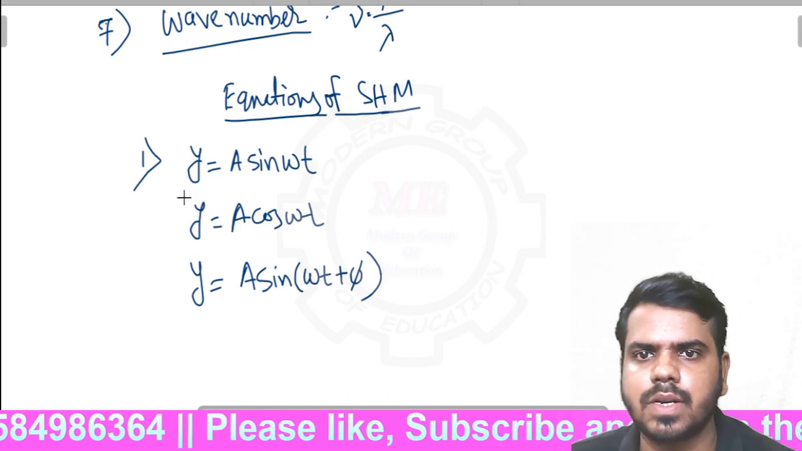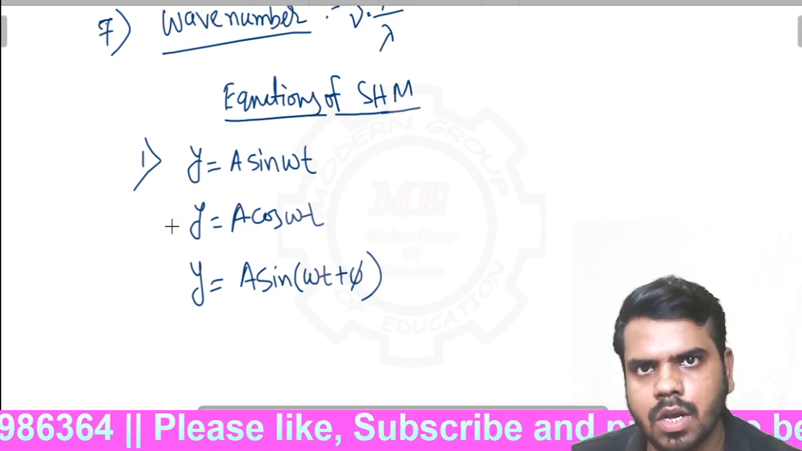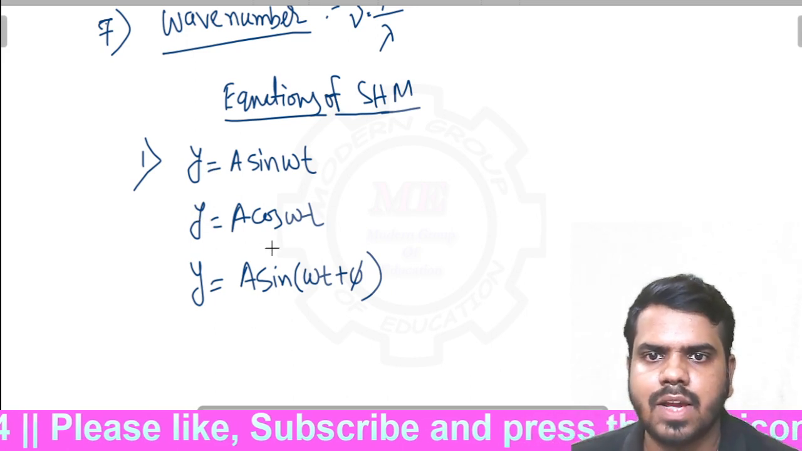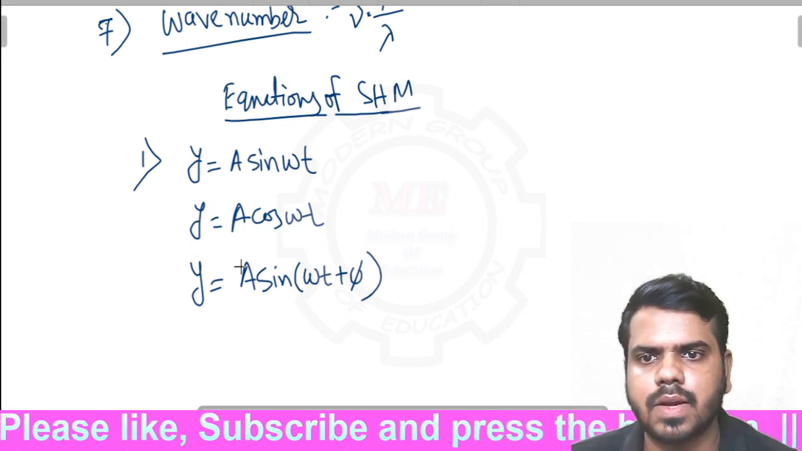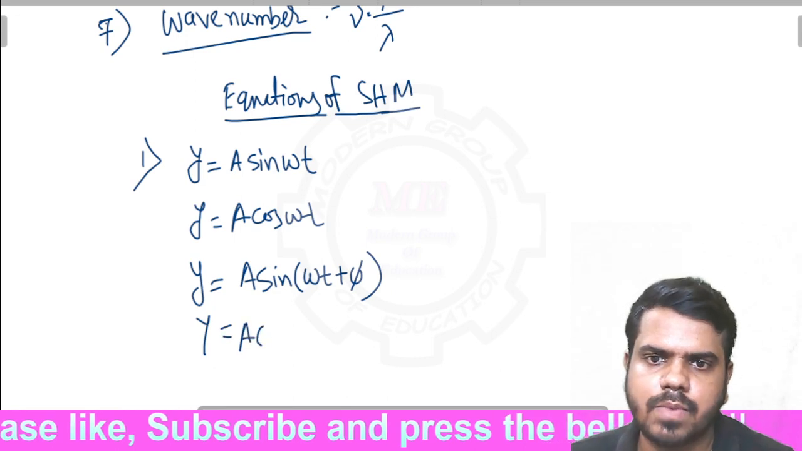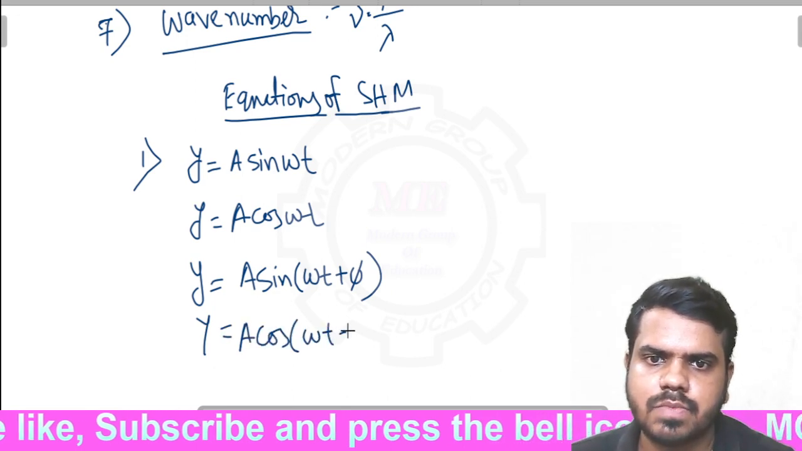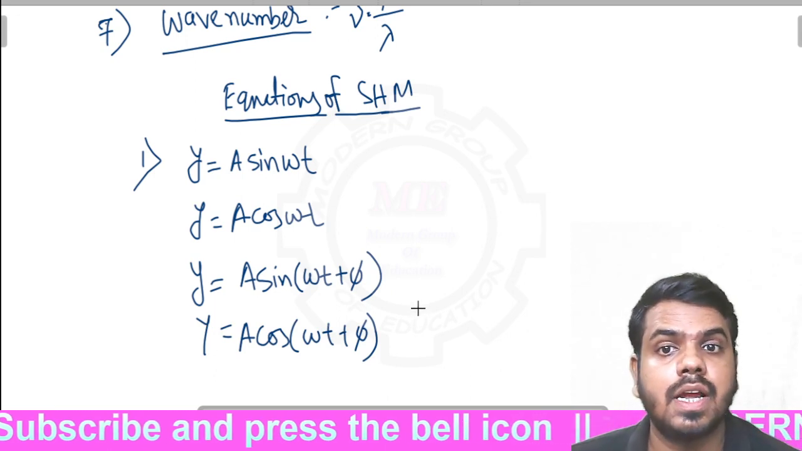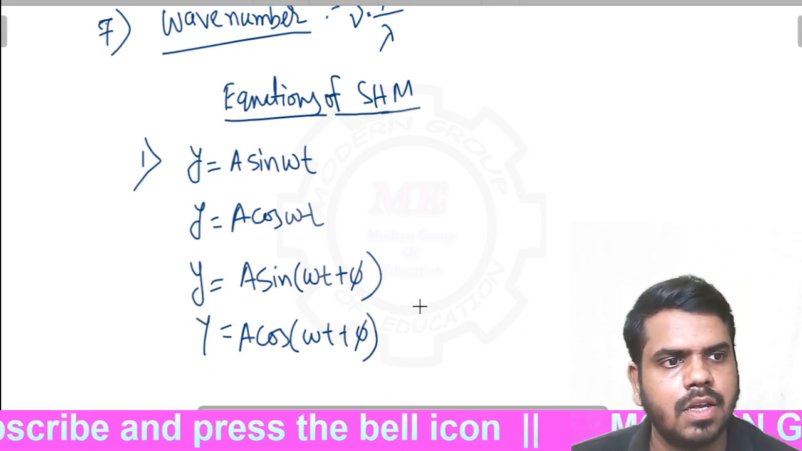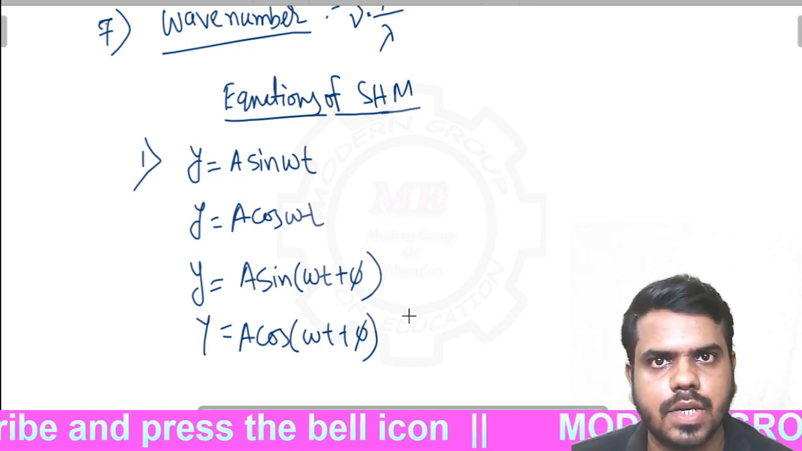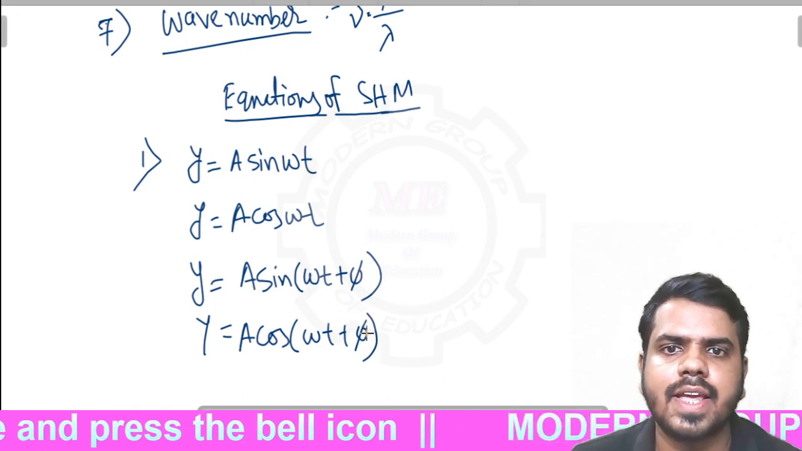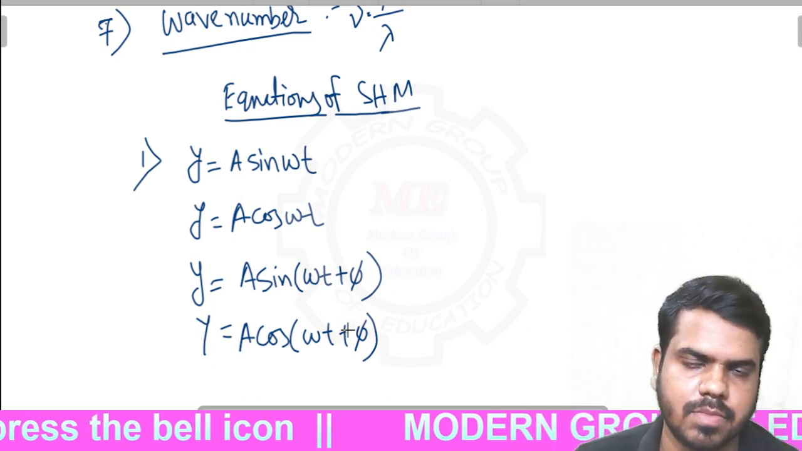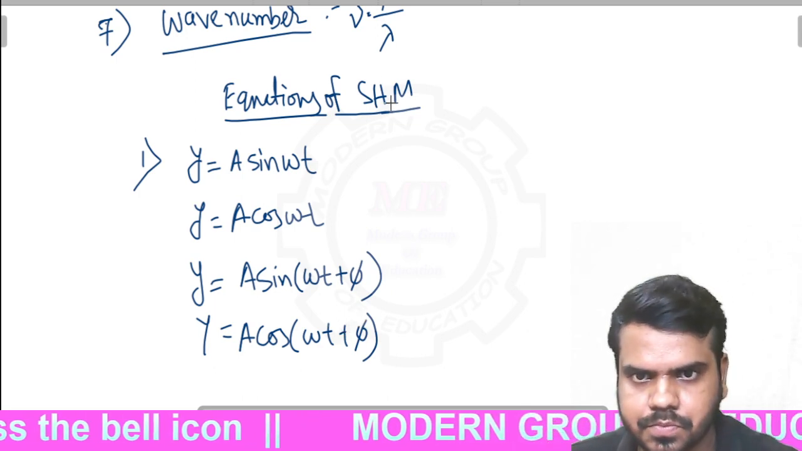Y means displacement, y or x. You can write y, you can write x, the same thing. A sin omega t, A cos omega t, A sin omega t plus phi, or A cos omega t plus phi. What are the differences between all these things? So you have to know clearly, because this chapter is all about the equations, and all about omega, phi, etc. So you have to know all the things very clearly to understand this concept, this chapter.